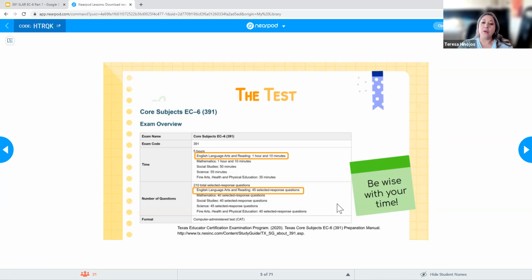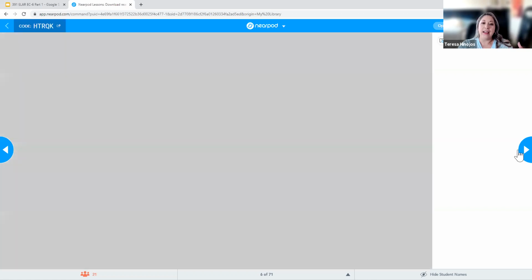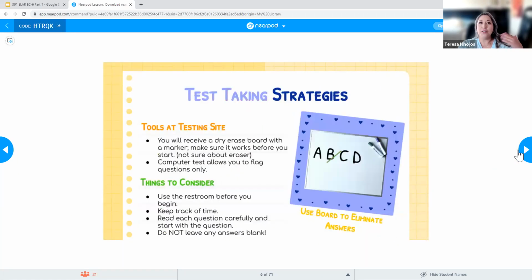So you want to make sure that you're being very wise with your time. Make sure that you're monitoring how much time you have available. And if you see a question and you're taking a really long time on it, skip it. Move on to something else, and then just flag it so you can come back and answer it later.